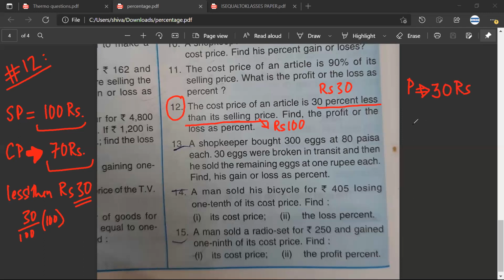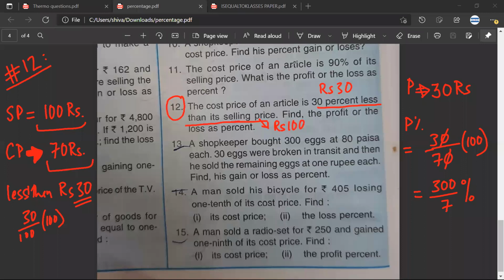What would be the profit percent? 30 upon 100 into 100. Oh, sorry, 30 upon 70 into 100. You need to be very clear what is the cost price.